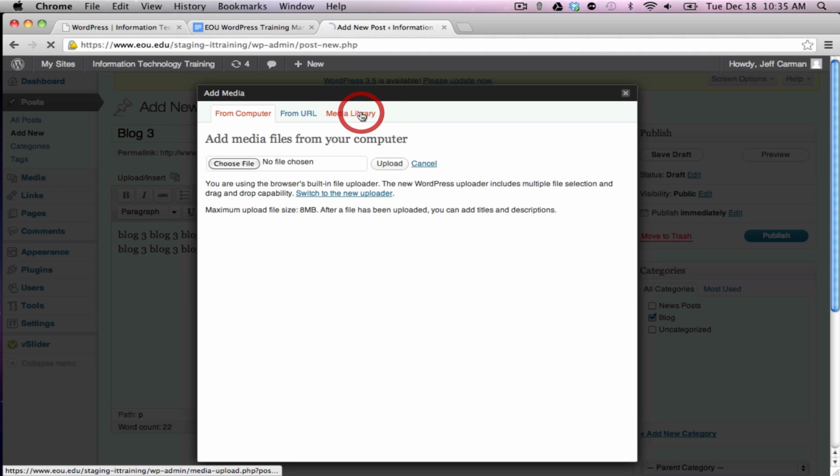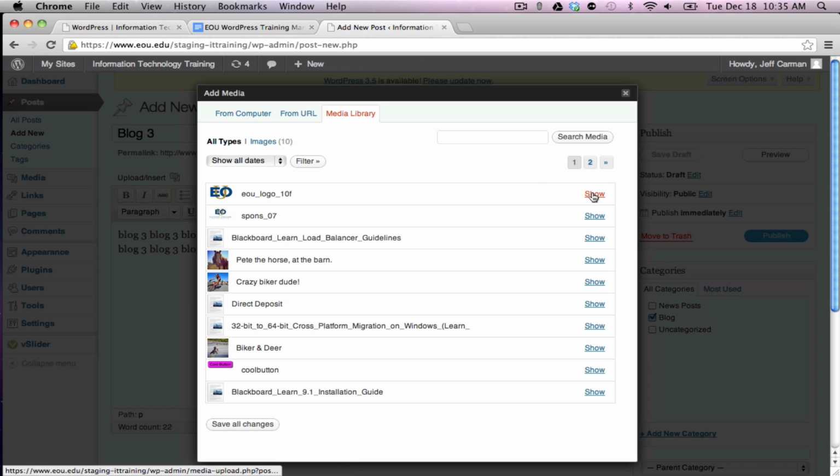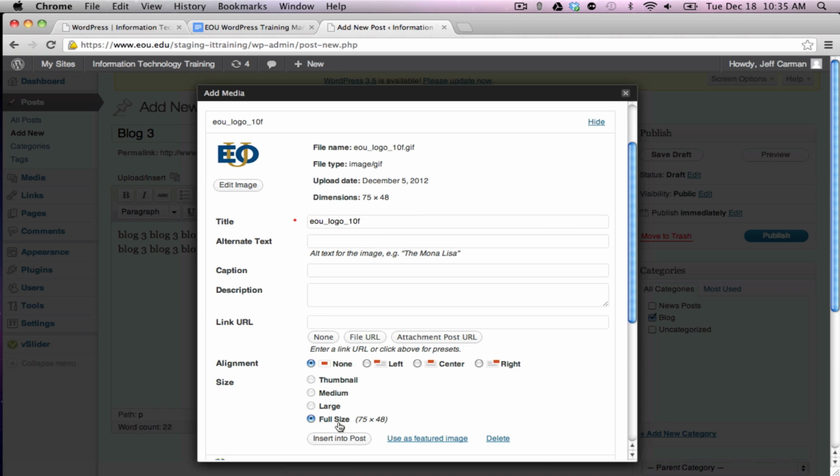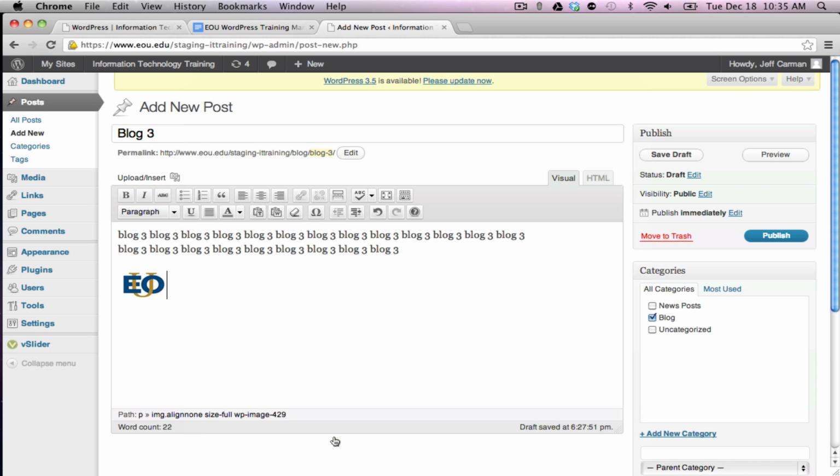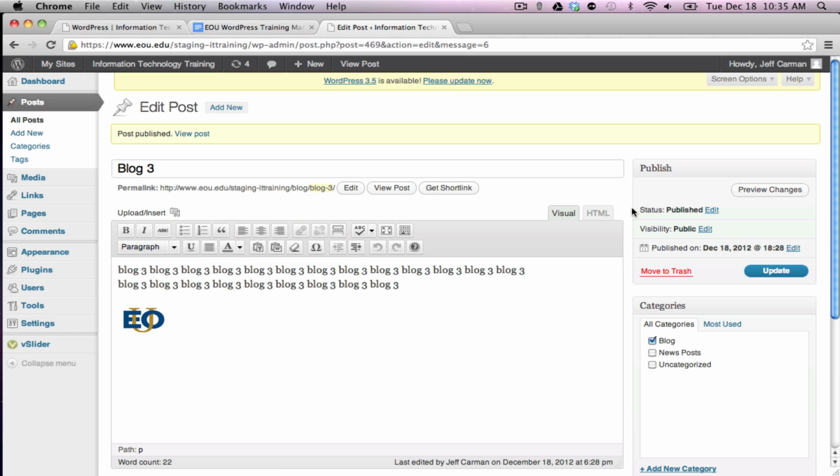And obviously go to your media library here. We'll just upload this logo and insert it into the post. When you're done, you're going to publish this, and you can see it gives you a permalink up here. Here's your actual site. Now basically what the category does is it adds an extra section for this to go in, so it's not just a random page, so they can go back and find them easier, and it keeps you organized.